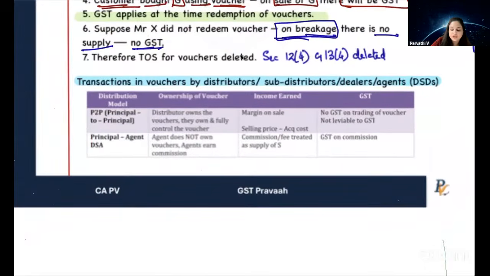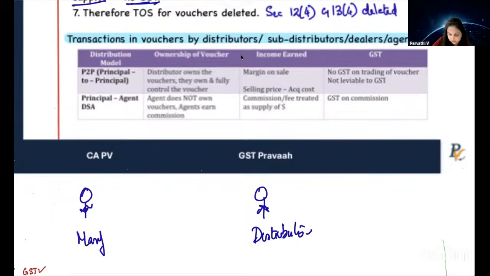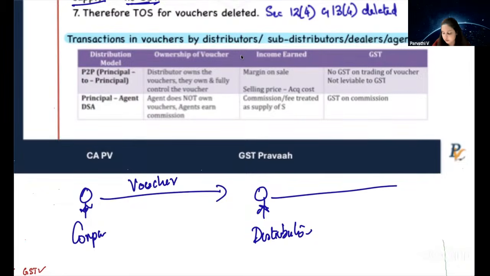Okay. Now, voucher is not over. I have some more things to add in voucher. So what is the next thing? Okay. There is a distributor. And there is a manufacturer. It's just a company. What is this company doing? The company is selling vouchers to this distributor, and we can buy vouchers of this company.